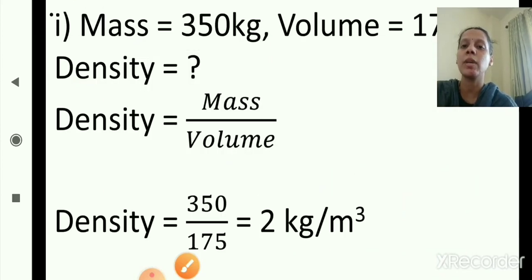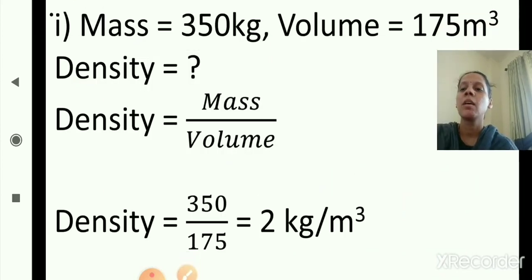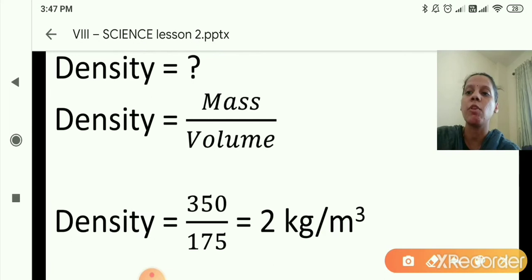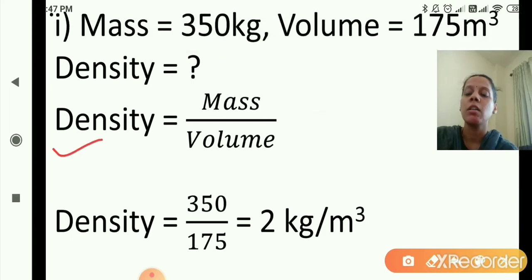As you can see here, mass is equal to 350 kg. This is the first sum from the table. Mass is equal to 350 kg, volume is equal to 175 meter cube and density we will find out. What is the formula to calculate density? Density of a substance is equal to mass upon volume. First we will write down the formula: density is equal to mass upon volume. Now we will put the values.